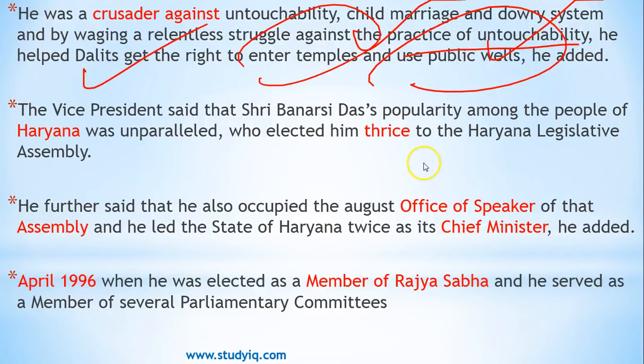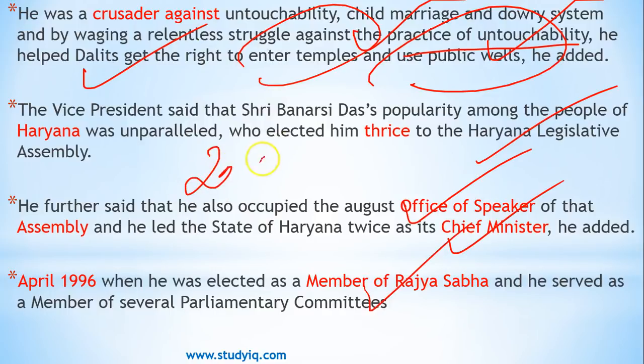With this, he was selected 3 times as MLA to the Haryana Legislative Assembly, and he occupied the office of Speaker in the Haryana Assembly, and he twice wore the hat of Chief Minister. In 1996, he became a member of Rajya Sabha. Very important personality here, right? Many times you have to explain in 20 words or 50 words the works done by famous leaders and famous people. So I thought I should share these things with you guys.